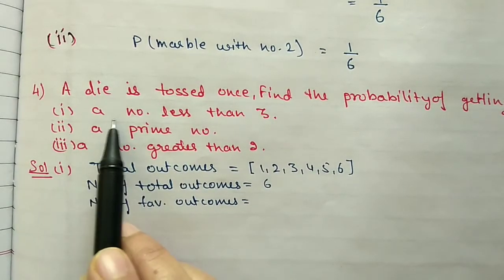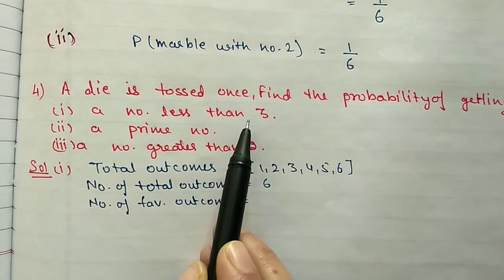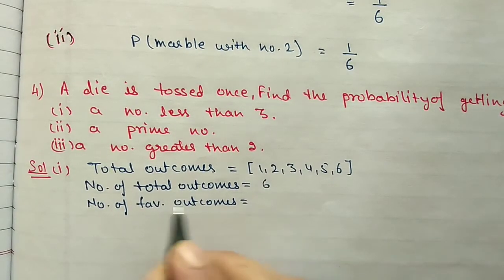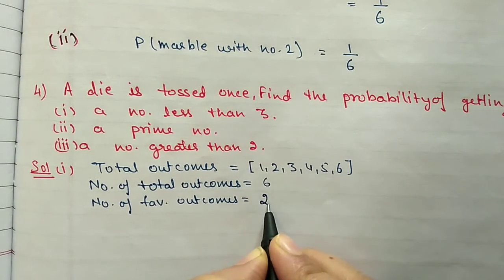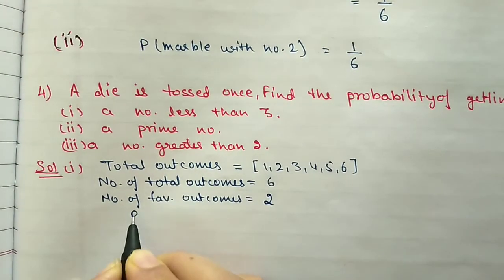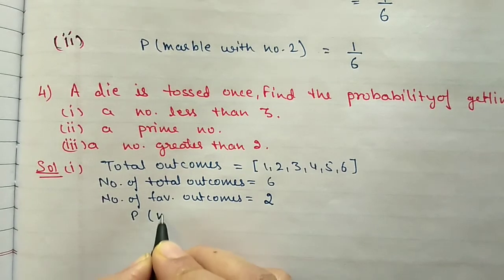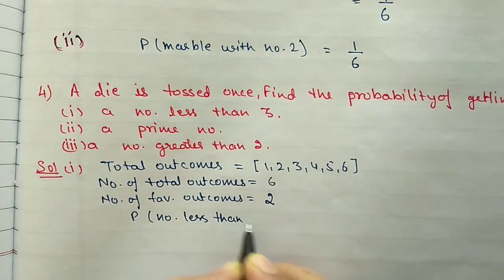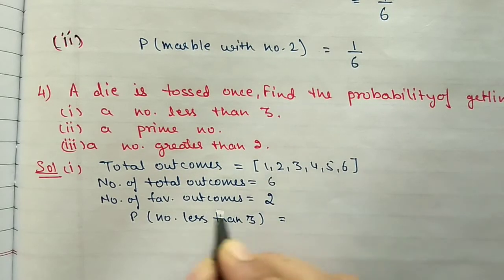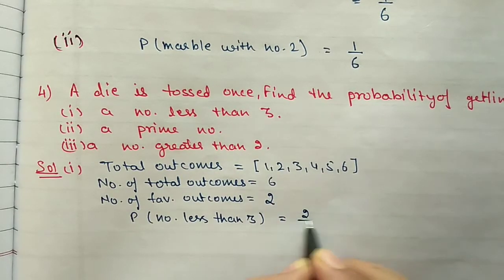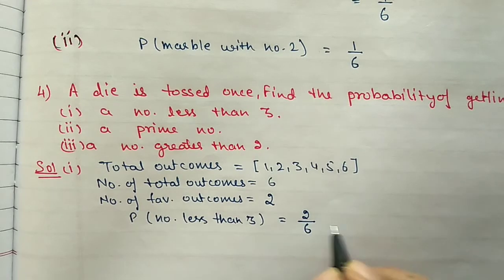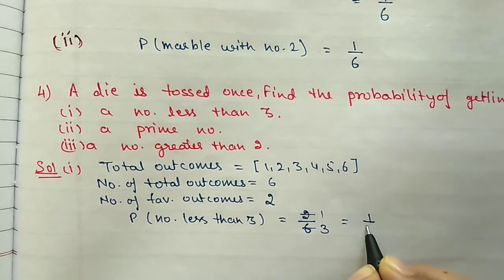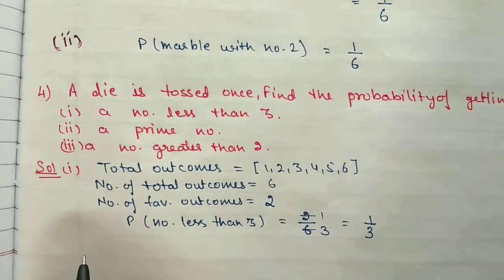Then first condition, a number less than 3. So we will check according to this. We have only two numbers less than 3, 1 and 2. So favorable outcomes are 2. So the probability of getting a number less than 3 is: total favorable outcomes are 2 and total outcomes are 6. Now we can cancel out: 2 1s are 2 and 2 3s are 6. So the answer is 1 by 3.